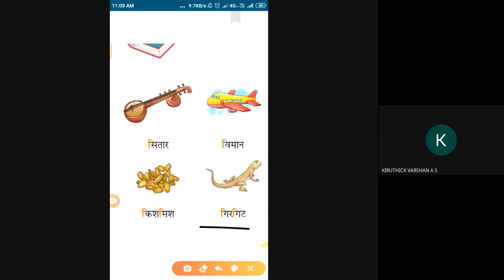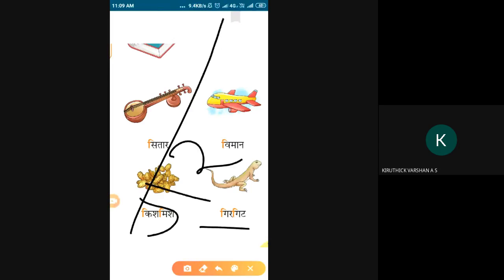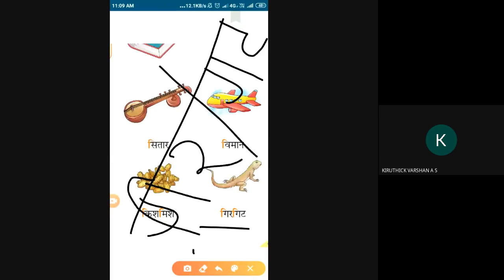See the next one, child. Next one also we have a 4-letter word. First we are writing and splitting the two letters. See the pronunciation. First we are adding the e sign. So ga, ig plus e, gi, ir, gir. So ra we have to read ir. Next one also ga, we are adding the e sign. So gi, and this is ta. Girgat. Girgat means what? Lizard. So girgat, what, child? Girgat, lizard.